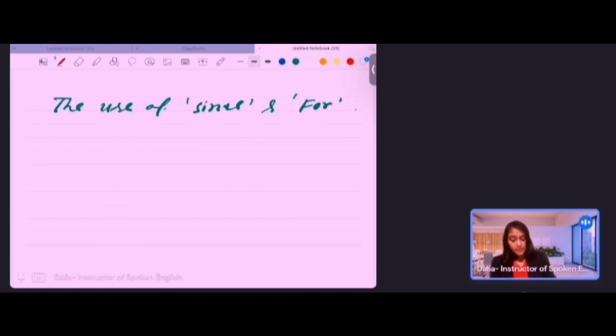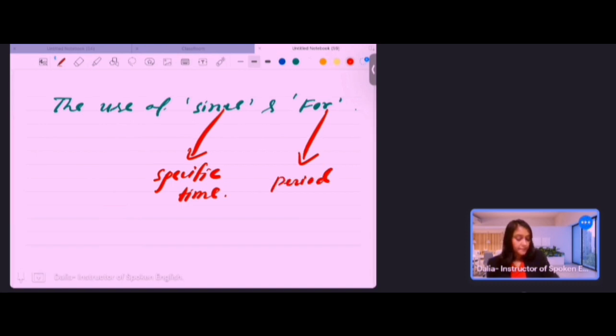Always remember, since we can use for specific time, and for we can use for period of time. Okay, all right.